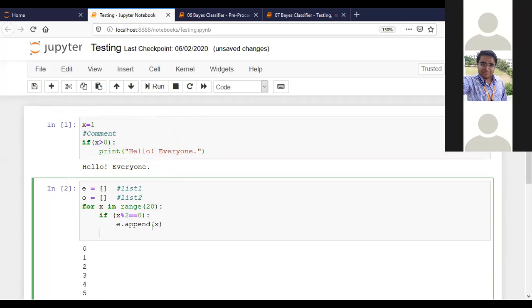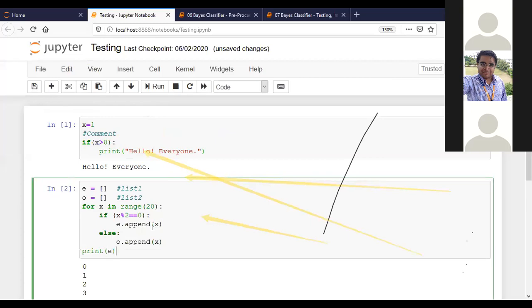Or else, what we have to do, o dot append. That means if that particular condition is not true, then we have to add all the data in the odd numbers list basically. So what I will do, print e, that means print even, print o.